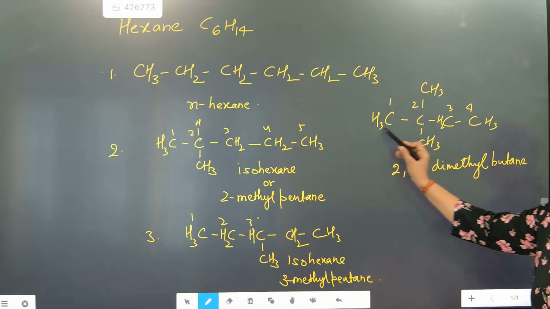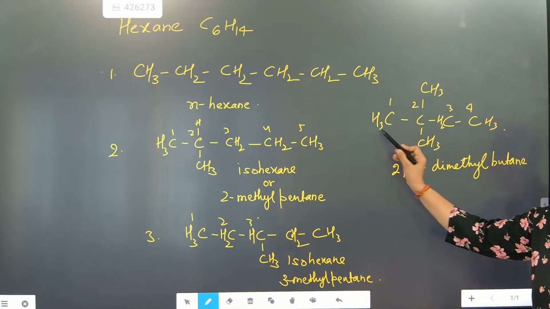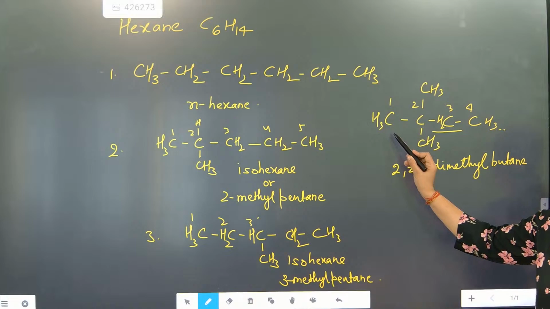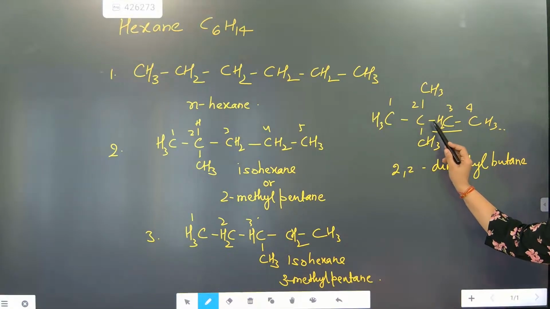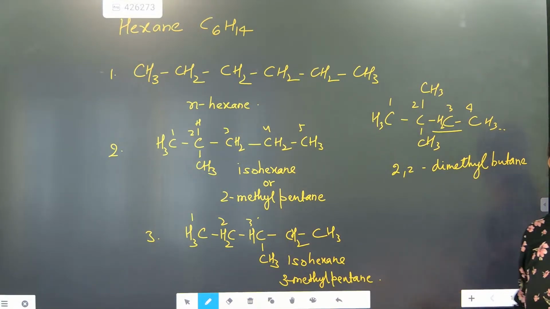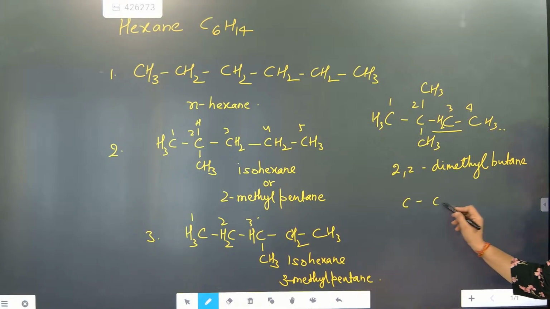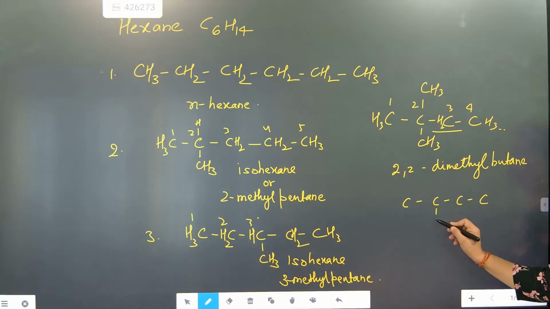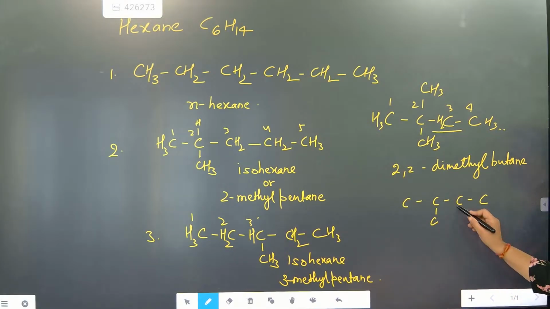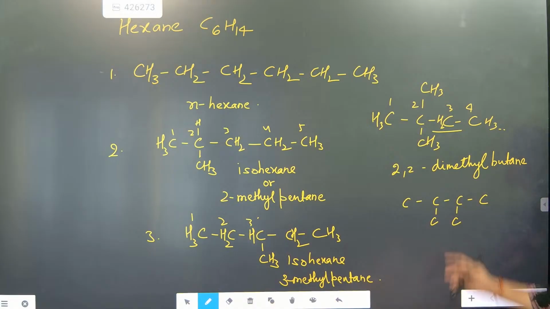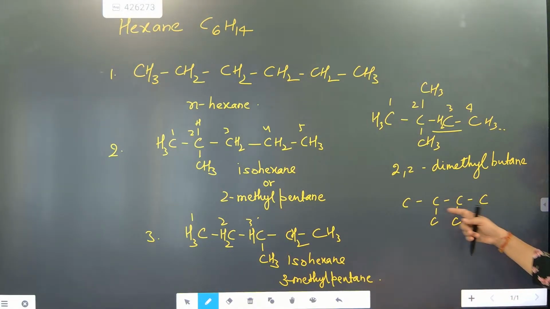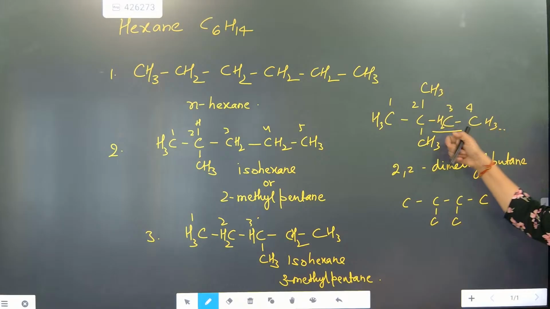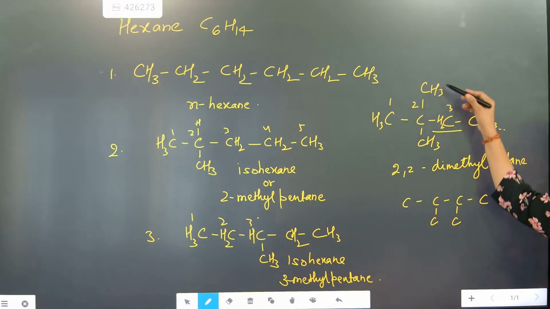Understood? Because this becomes the main carbon chain. In main carbon chain, how many carbon is there? Count there. 1, 2, 3, 4. 4 means butane. 4 means what beta? Butane. 4 means called as butane. So this is either one structure possible, or we can do like this. 1, 2, 3, 4. We can place one carbon here and another carbon here. Up and down means does not matter. But one carbon, one carbon. Here, same itself, same parent chain, two carbons are there.